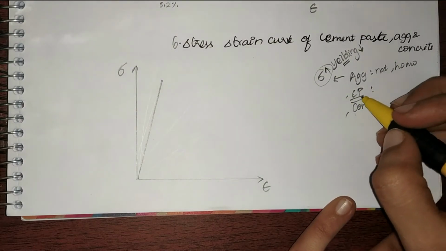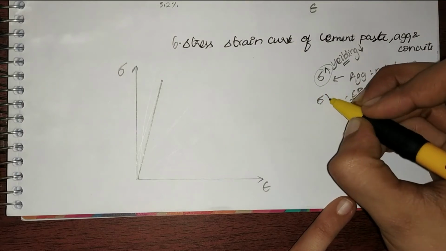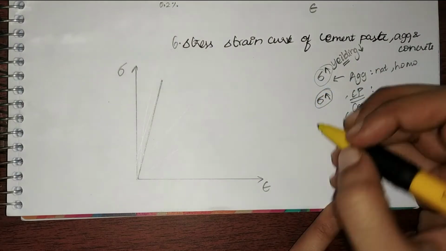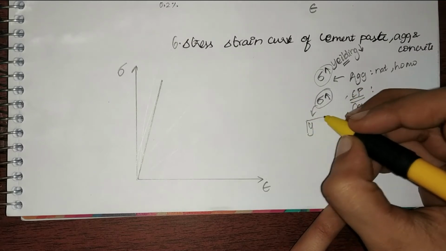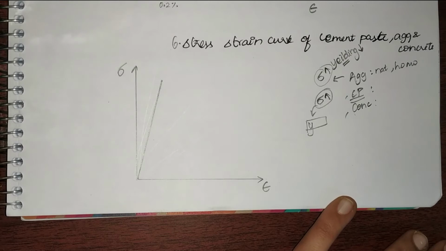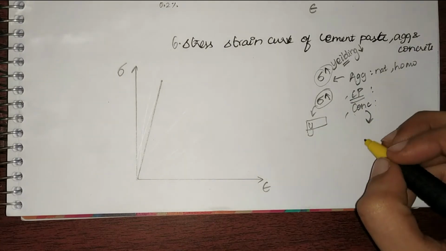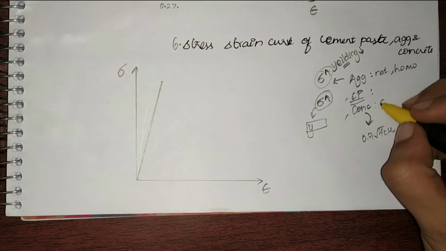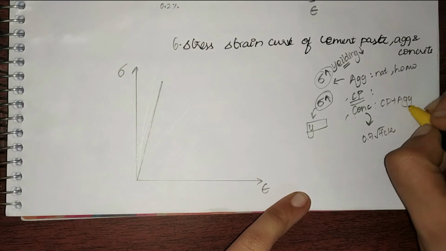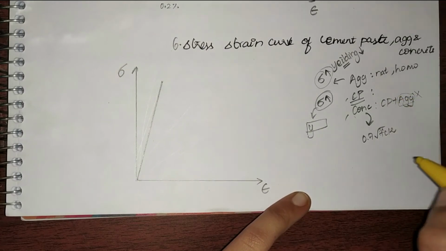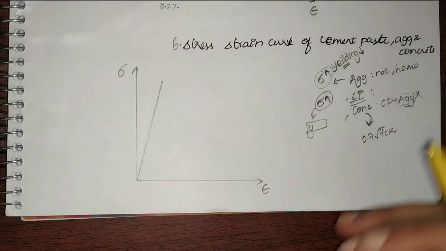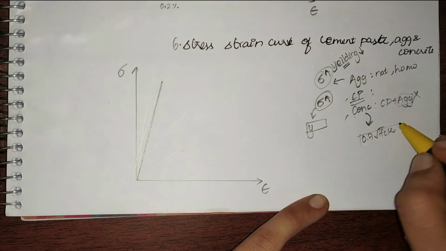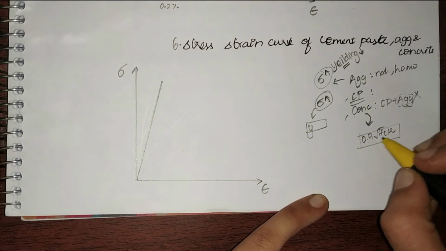So now that we have seen the stress strain curve of aggregate, let us go to cement paste. We know that cement paste can take a considerable amount of stress. Coming to yielding, there may be some questions whether cement paste will yield or not. For this, I request you to recall your previous lectures where we saw the flexural strength of concrete. We know that the flexural strength of concrete is 0.7 root times fck. So what is concrete? Concrete is basically cement paste plus aggregate. We know that aggregate has no tensile strength at all, that is no flexural strength or yield strength at all. But we know that concrete has a tensile strength of 0.7 root times fck.